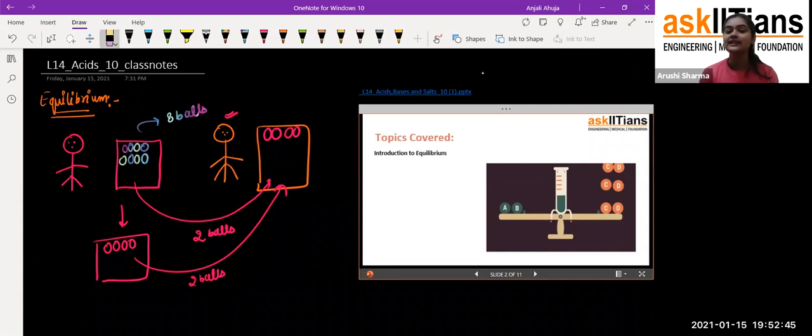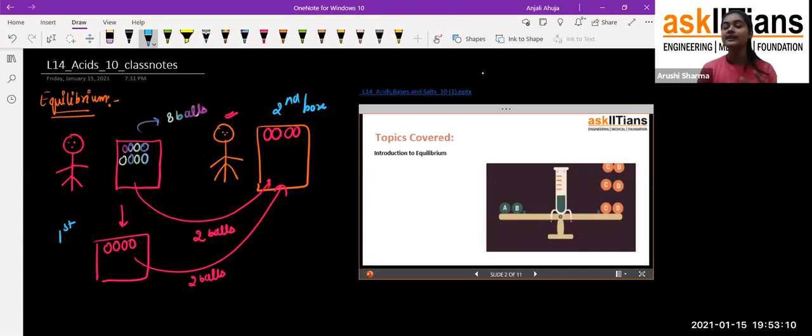So you can see that if I consider this the first box and this the second box, both friends have an equal number of balls. But initially, when they started talking to each other, one boy had the 8 balls and the other had no balls. That means initially we have nothing at that point.